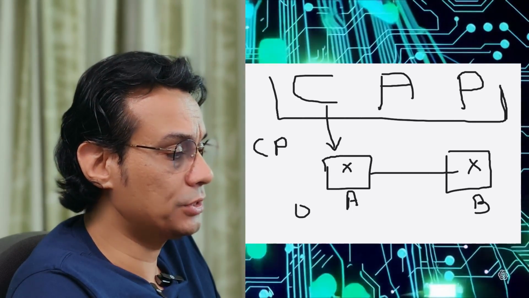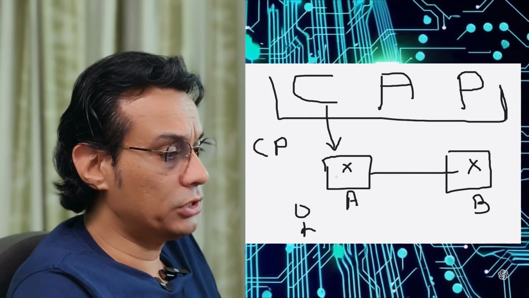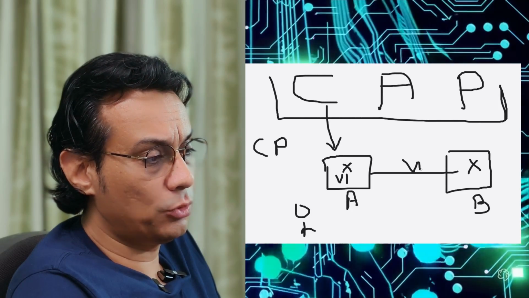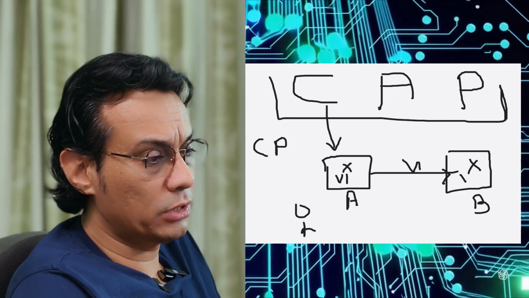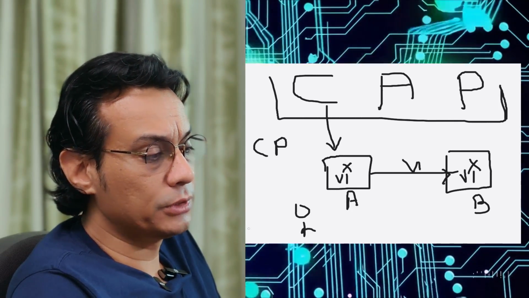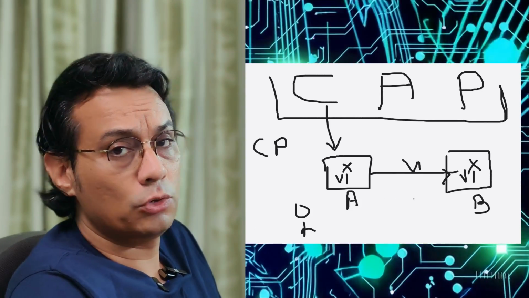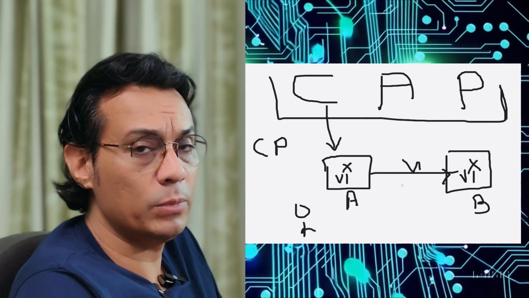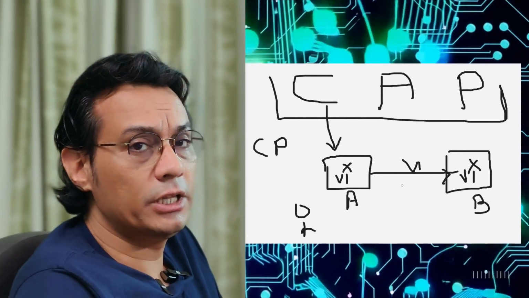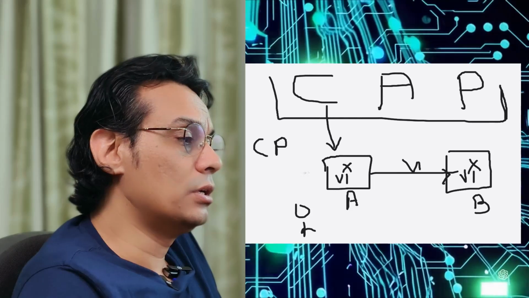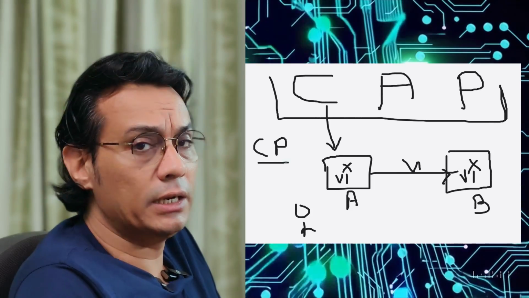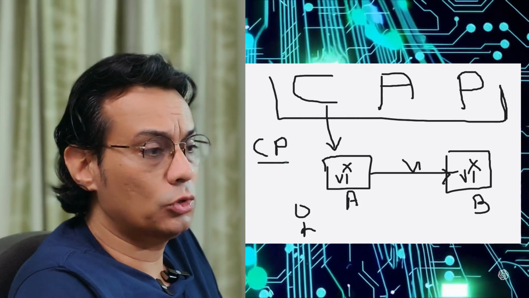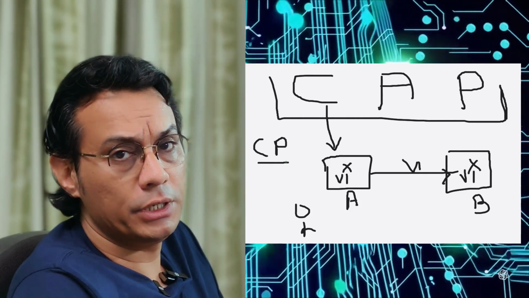So let's say a user writes version 1 data into this system, and version 1 is replicated to the other system, and it also becomes 1. Until this has happened, this version is not available across the nodes. Only when they have replicated do they become available. So this is CP. Otherwise they will either provide the older version of this data, or if it is totally new data, then it would be a null value.